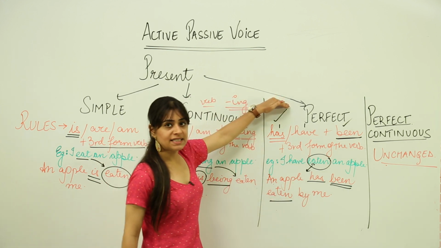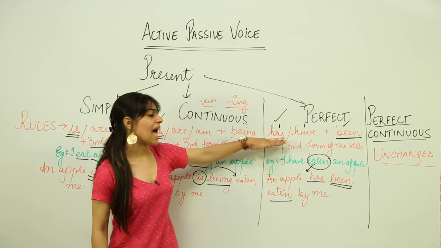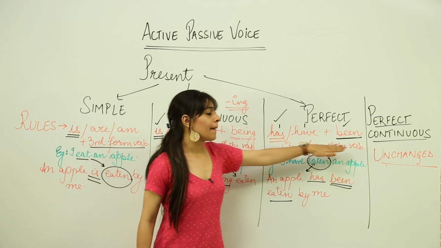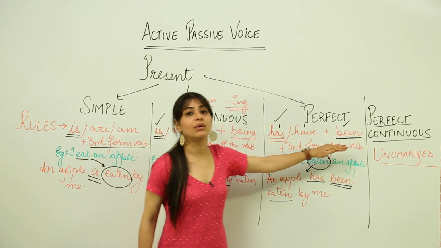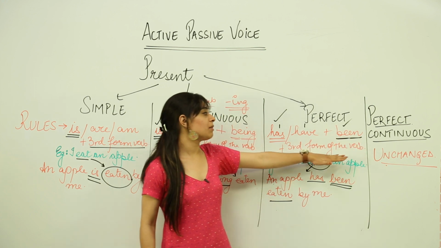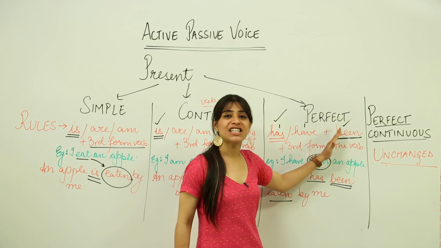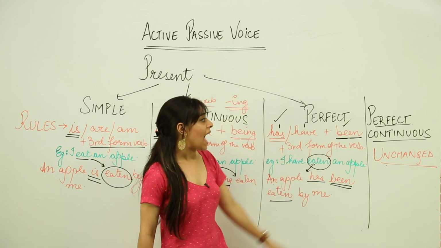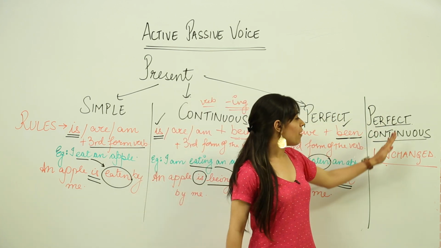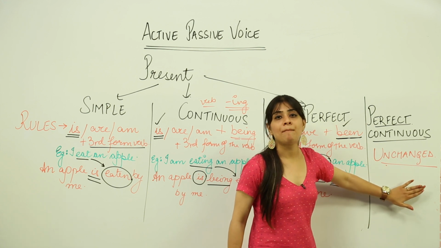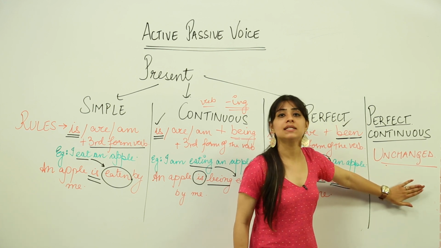In present perfect tense, we use the rules has, have, been plus third form of the verb. Again, another thing to keep in mind is that the verb been shows us the perfect, that the action has been completed. And remember, in present perfect continuous tense, the passive voice or the voice remains unchanged.